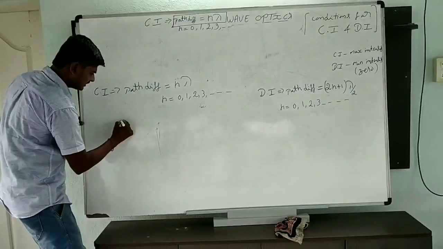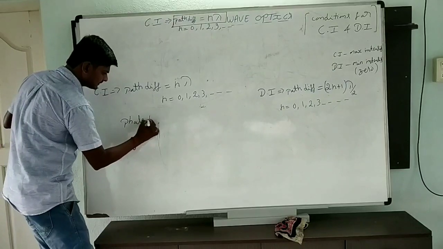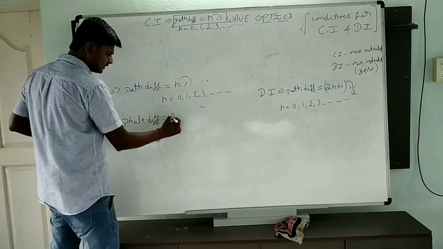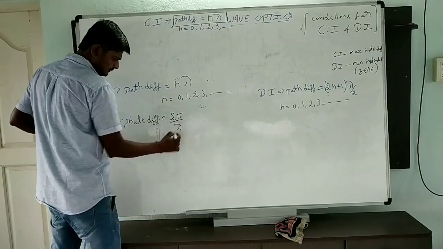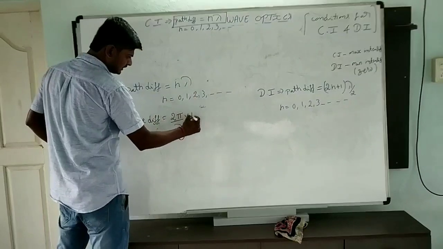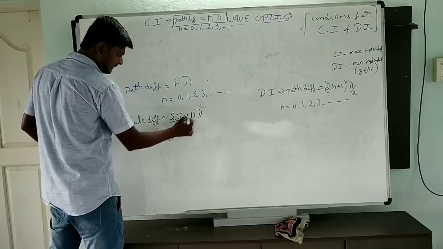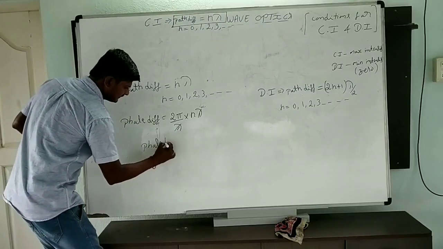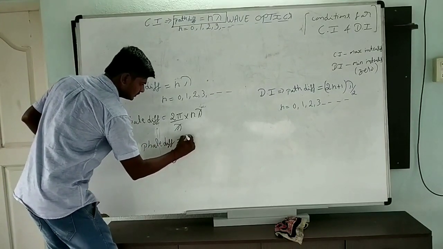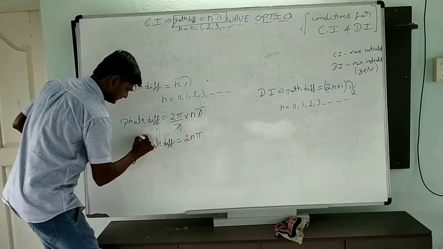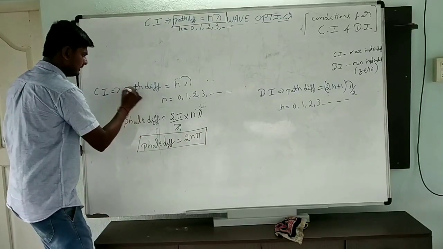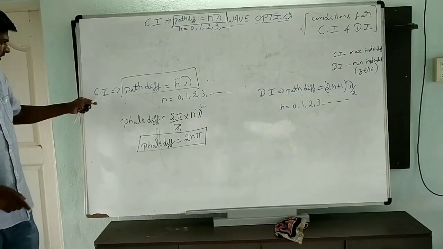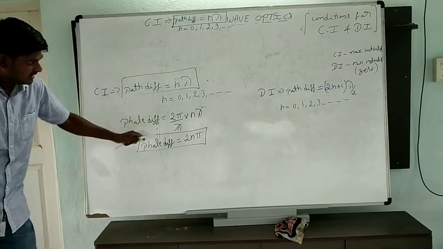Now we can write the condition for phase difference. The relation between phase difference and path difference is 2 pi by lambda into path difference. With n lambda, lambda cancels. This will be the phase difference: phase difference is equal to 2n pi. Here the path difference is n lambda. This is for constructive interference, path difference and phase difference.